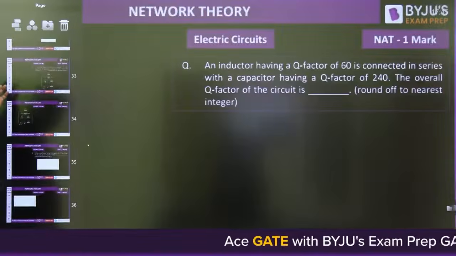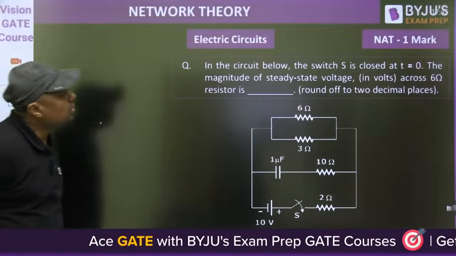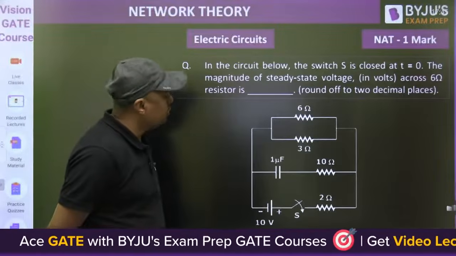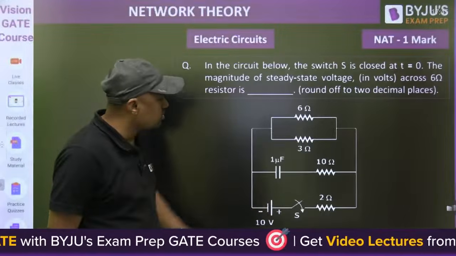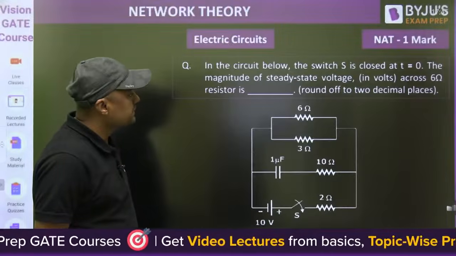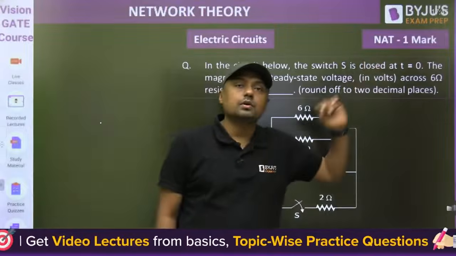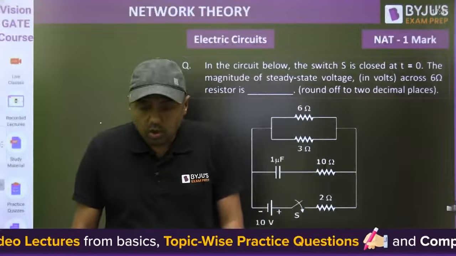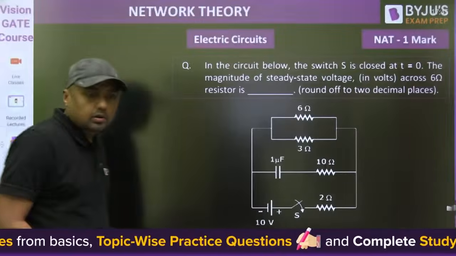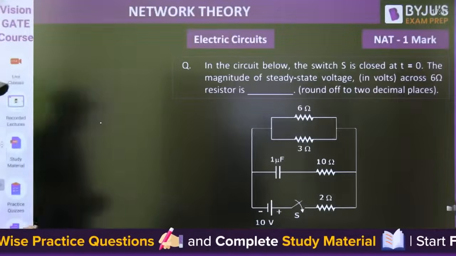Then the next question is, in the circuit shown, the switch S is closed at t equal to 0. Where is the switch? This is the switch, closed at t equal to 0. The magnitude of the steady state voltage across the 6 ohm resistor. This is a very simple question, 1 mark question. What is this? Tell me, guys.